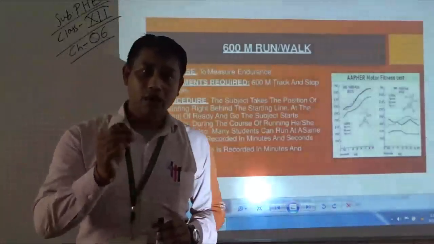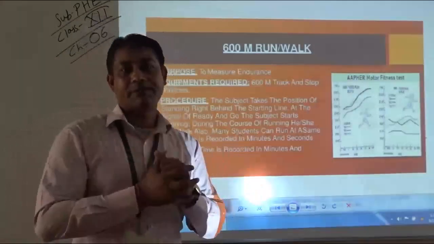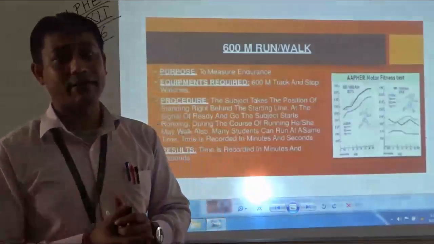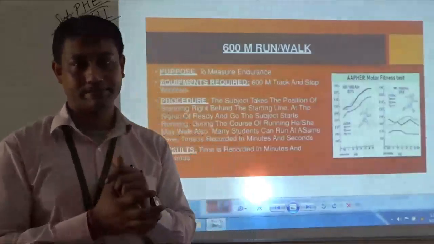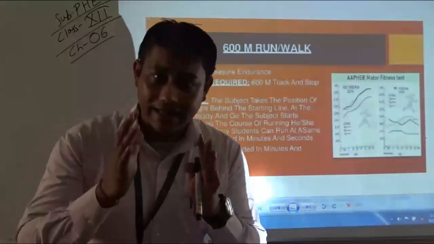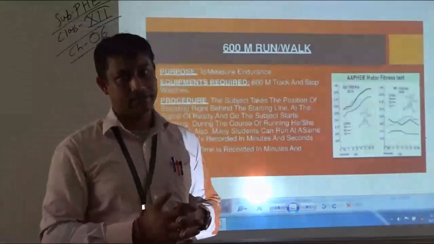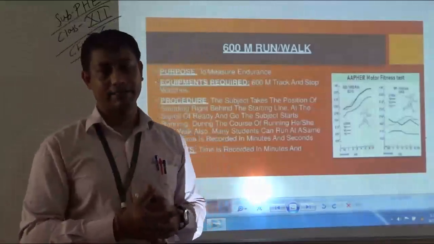First of all, the subjects will be assembling in a 400 meter track. There the examiner or the test taker or the evaluator will also be present with stopwatch in their hand.